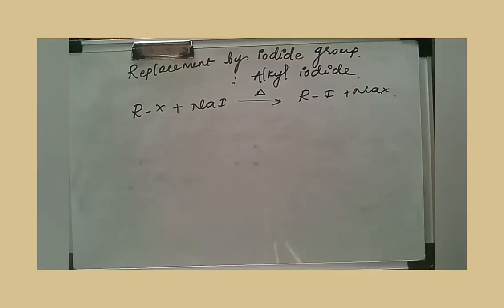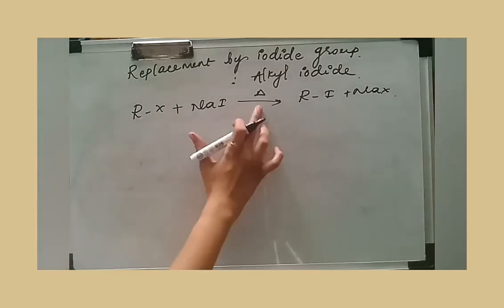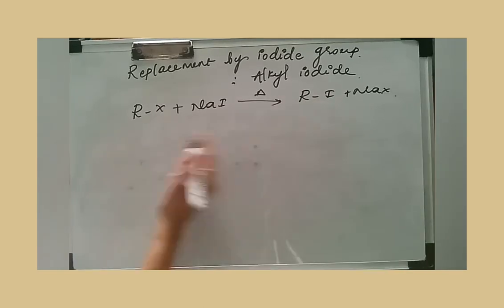Remember, you can practice writing other examples. The next nucleophilic substitution reaction is replacement by the iodide group. If you want to specifically prepare an alkyl iodide, then you react the haloalkane with sodium iodide, and when you heat it, you get the alkyl iodide.